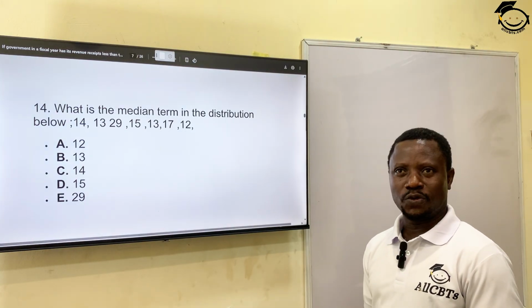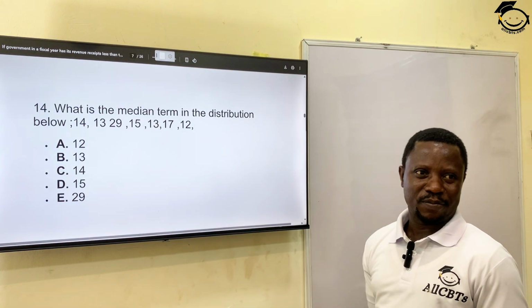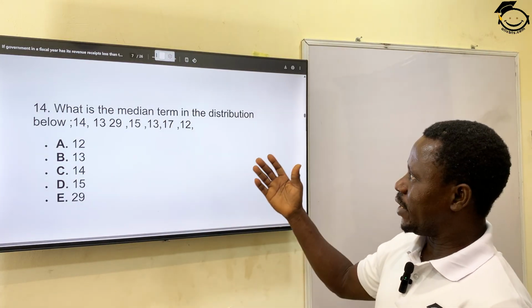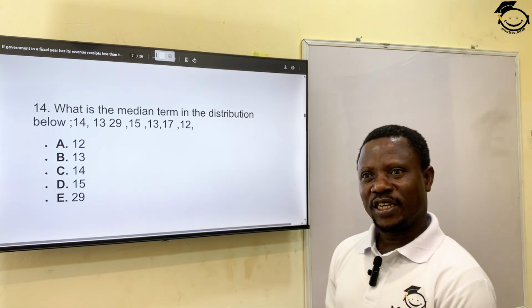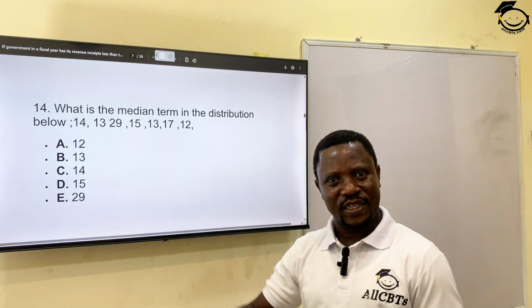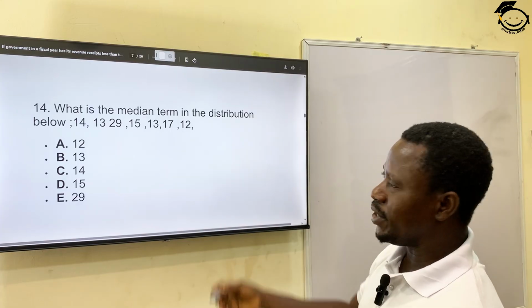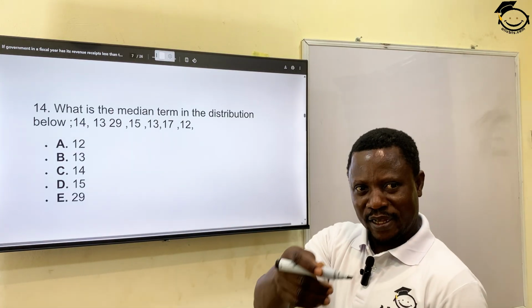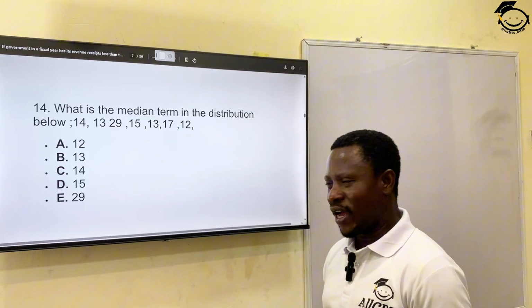So what are you supposed to do? You are supposed to rearrange them. Remember, to determine the median, which means the middle number, you either arrange in ascending order or descending order. So I choose to arrange in ascending order. If you are with me and you have your pen and paper, you can also arrange at home as I do.